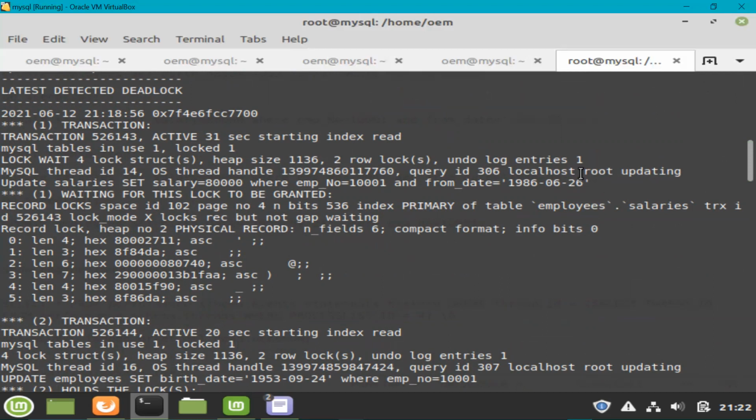So you don't know the queries for which transaction 1 has acquired the lock on the employees table and transaction 2 has acquired the lock on the salaries table. So how exactly can you figure it out? You have two pieces of information, which are thread ID 14 and thread ID 16. 14 is for the deadlock winner and 16 is for the deadlock victim.